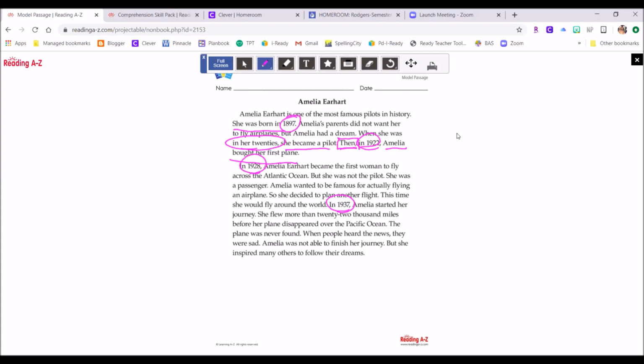I could also say, first Amelia Earhart became the first woman to fly across the Atlantic Ocean. Then Amelia started her journey. Years and words are all clues for sequence.